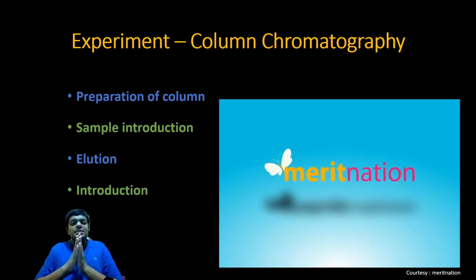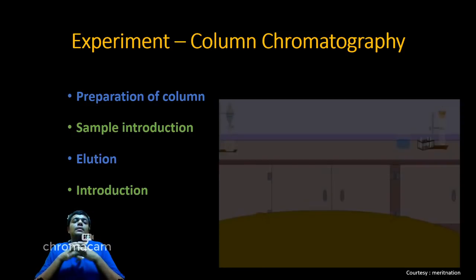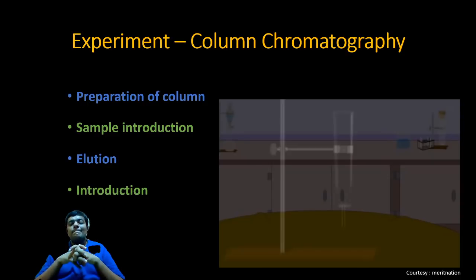Friends, this slide will now be continued with a video over here. So let's see the animation. Have you heard of column chromatography? Well, what happens in column chromatography is, as the name suggests, first we need to prepare a column.